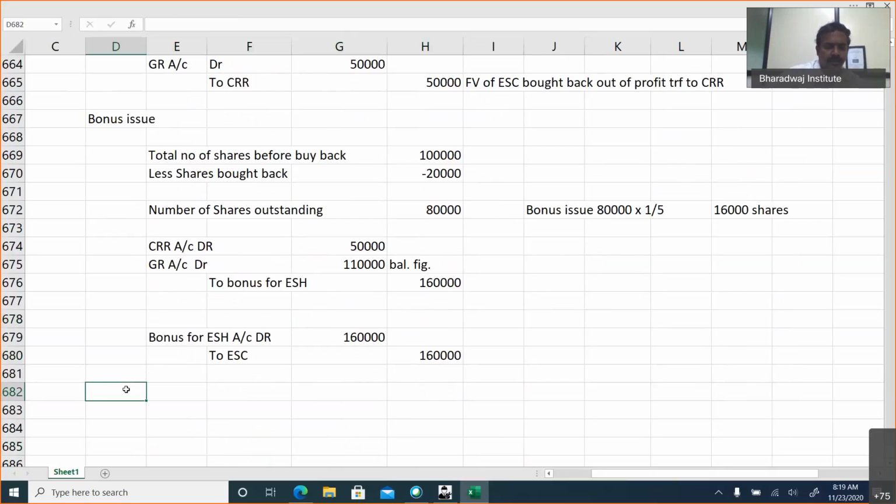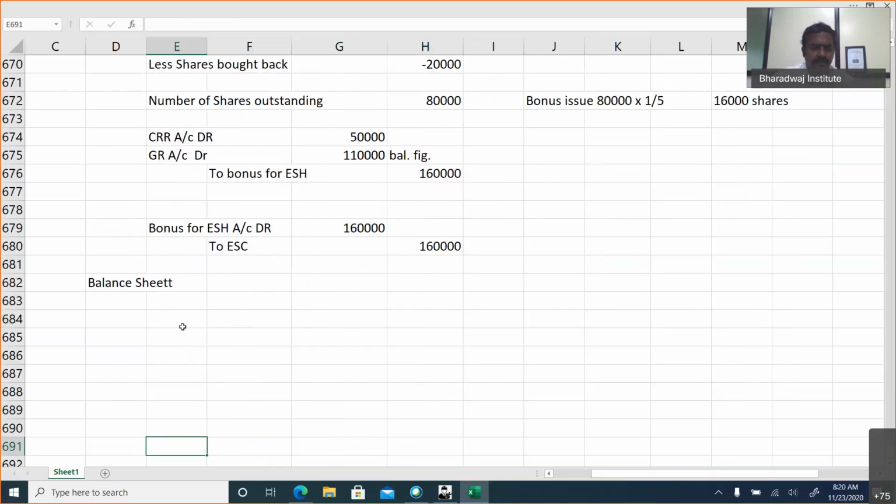Now here, prepare a balance sheet. Be happy that you are not writing a full format one. So you have to just write share capital with workings. You can directly do it. How many shares were there? We had 1 lakh shares. In that 20,000 shares are bought back, and we had made a bonus issue of 16,000 shares.